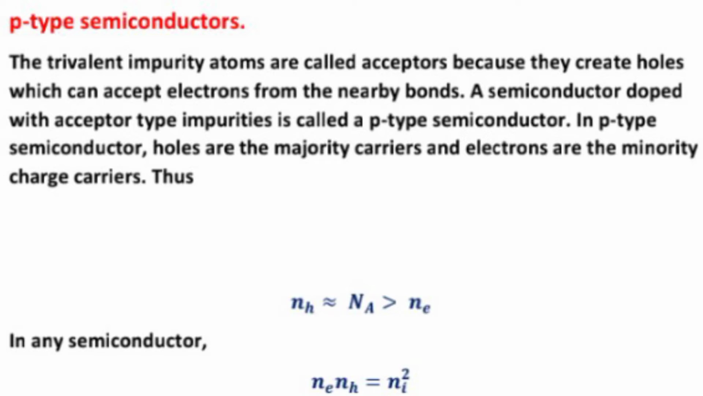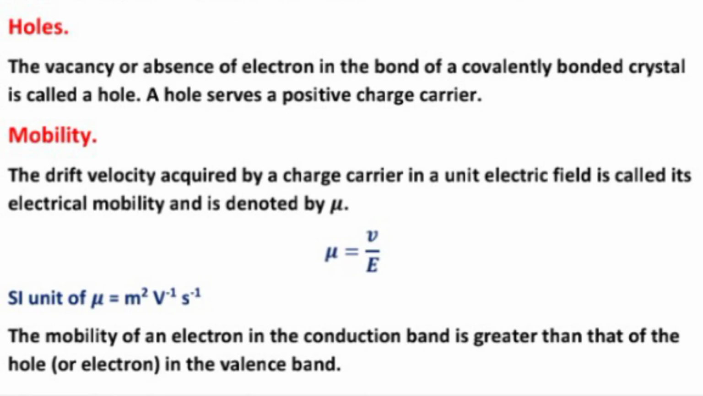Moreover, the material on the hole is electrically neutral. Holes. What are holes? The vacancy or absence of electrons in the bond of a covalently bonded crystal is called a hole. A hole serves as a positive charge carrier.